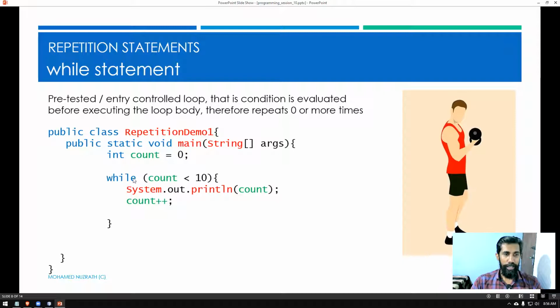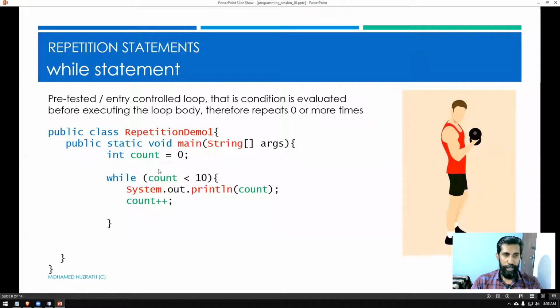So while is a condition statement, and within parentheses we give a condition to evaluate. If the condition is true, it can do the job. In this scenario, we have set a variable called count, and we have stored the value 0. When the code reaches this place and you say count is less than 10, we are actually saying 0 is less than 10.